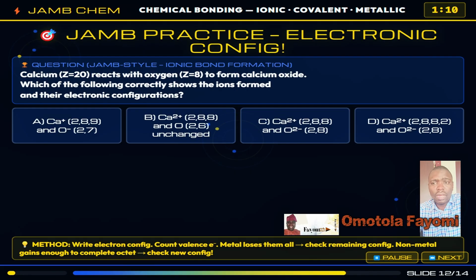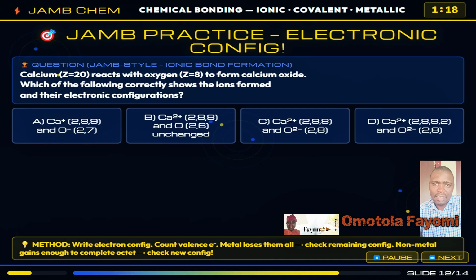It will lose 2 electrons to become the calcium ion, Ca2+, configuration 2,8,8. Oxygen has 6 valence electrons and wants to reach neon configuration of 2,8. It needs to gain 2 electrons to become O2-, configuration 2,8. Answer in the comment section. What will be the answer?